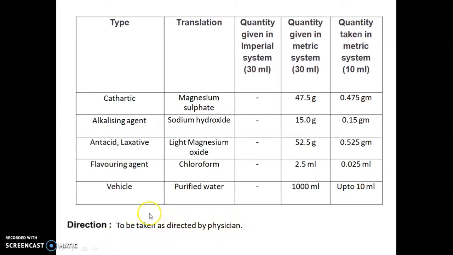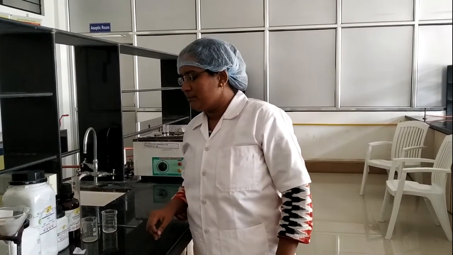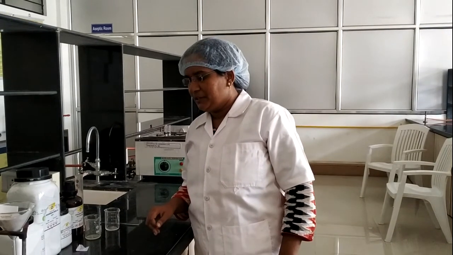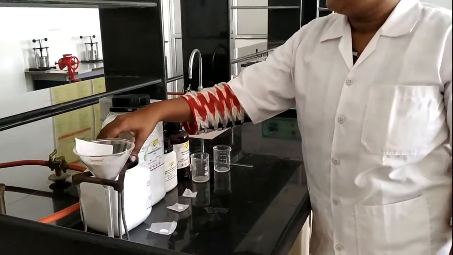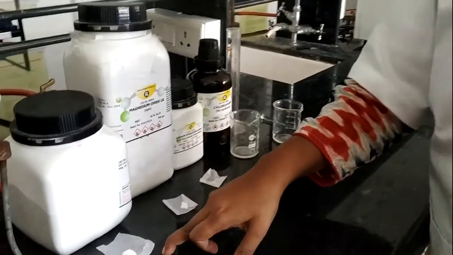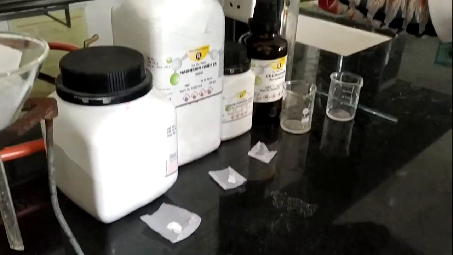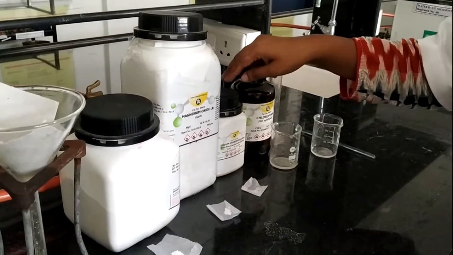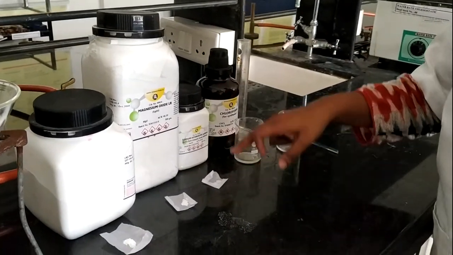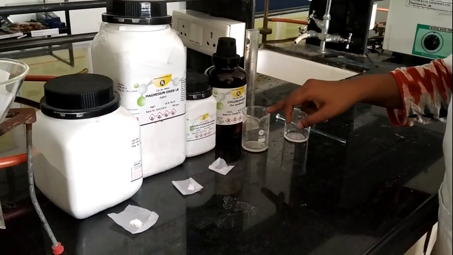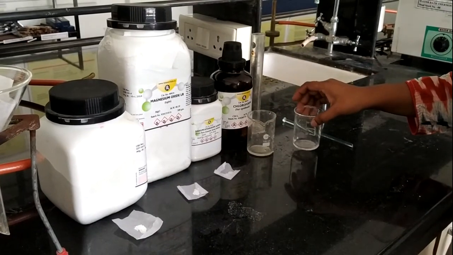So now let's move towards the laboratory for performing the actual experiment. Let's move to the performing procedure in our laboratory. We have this magnesium sulfate which is previously weighed. This is the light magnesium oxide which is also weighed. Sodium hydroxide and chloroform, from which we prepared this chloroform water, and this is purified water.